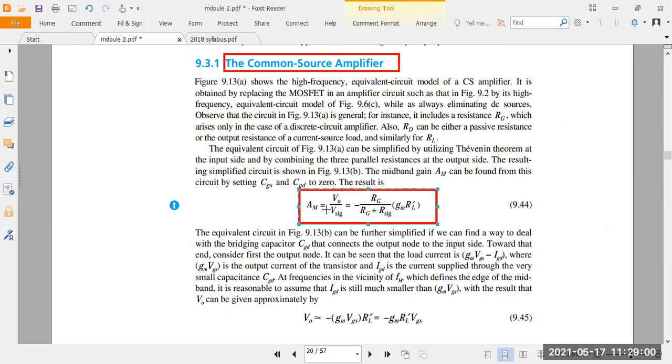In the earlier derivation, there is a common source derivation, that is V naught by V signal. So in V naught by V signal, what you got here? The final equation: minus RG divided by RG plus R signal into gm into RL dash. This is the overall gain for the common source amplifier, V naught divided by V signal, that is minus RG divided by RG plus R signal into gm into RL dash.